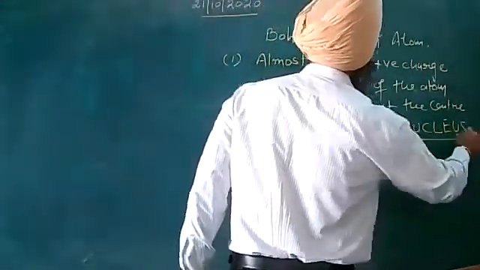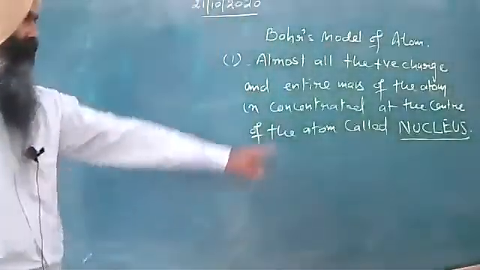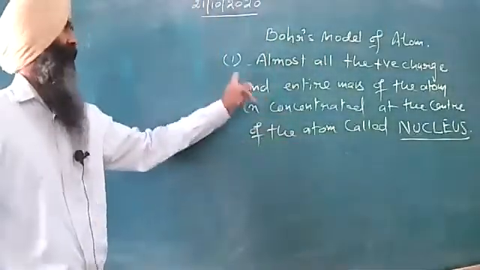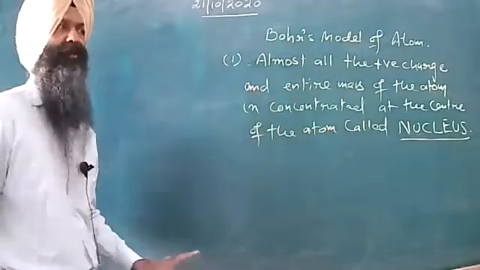So the nucleus was given in the very first postulate by Bohr.